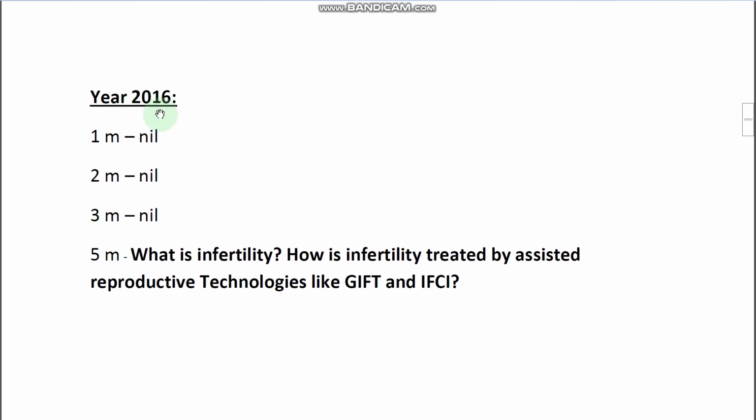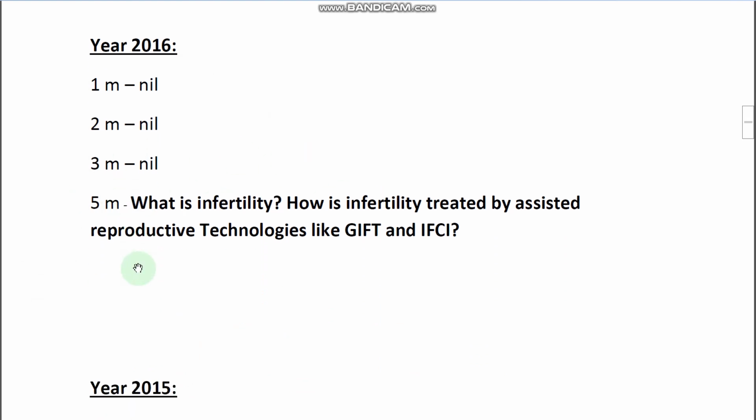In the year 2016, 1-mark question no, 2-mark section no, 3-mark section no, and a 5-mark question given. What is infertility and how is infertility treated by assisted reproductive technologies like GIFT and ICSI? So the definition of infertility, and how infertility is treated by assisted reproductive technologies like GIFT and ICSI.